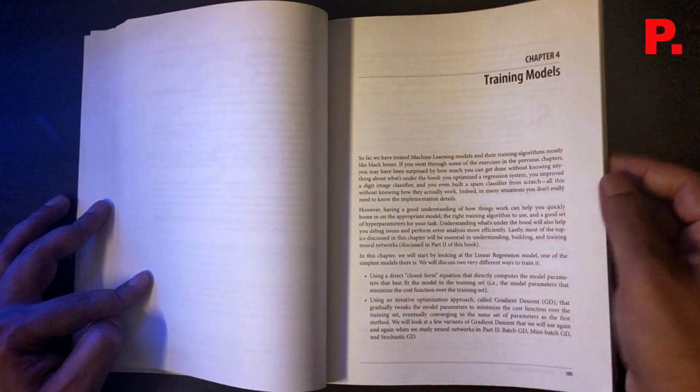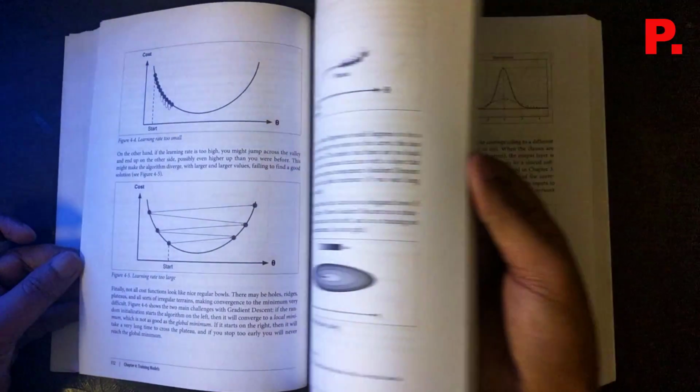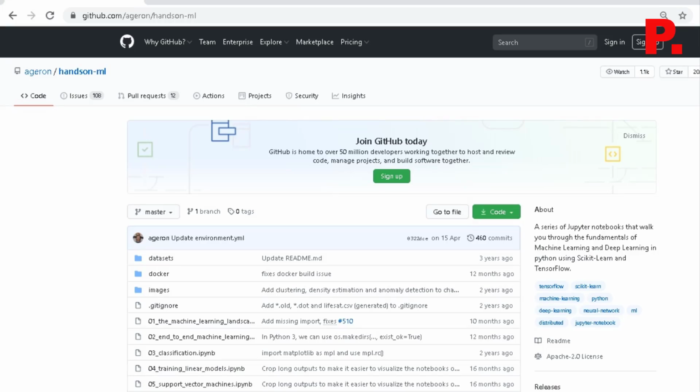Now, this really is a book which has enough theory, but what I really like about it is that it is more of a practical, hands-on book, and that is my approach to learning anything. I like to dive in and get hands-on with any kind of technology, and that is what I would also recommend all of you do. In that aspect, this seems to be the perfect book because it gives you enough theory to have your concepts and fundamentals ready, but then it jumps right into examples, right into the code, and it has a live code repository on GitHub which you can go and access and clarify any problems that you are having.